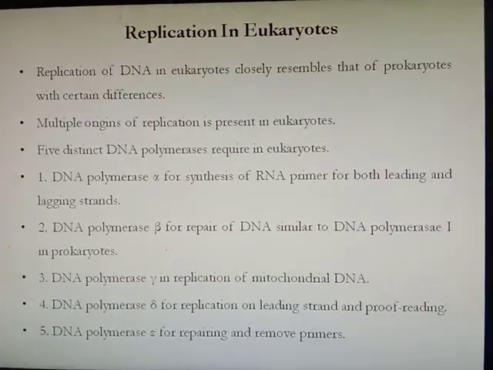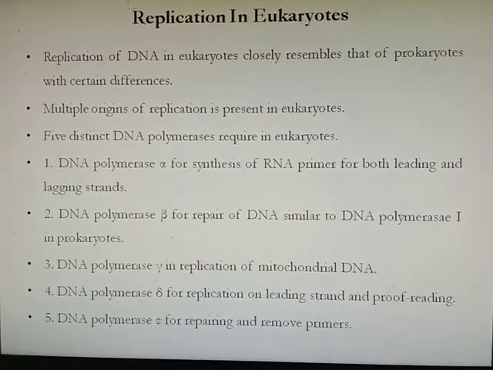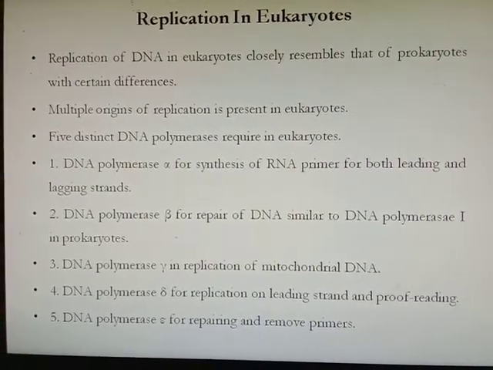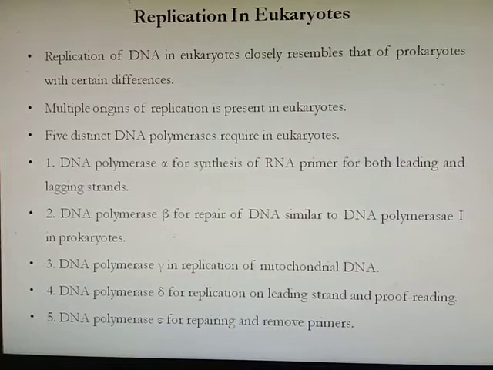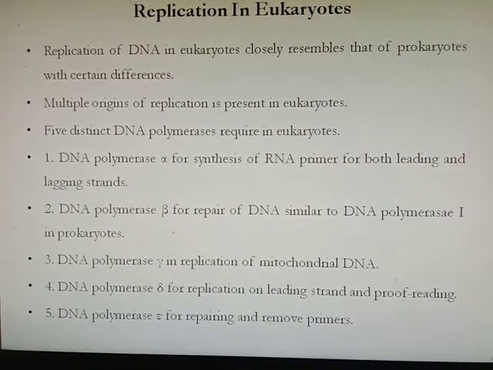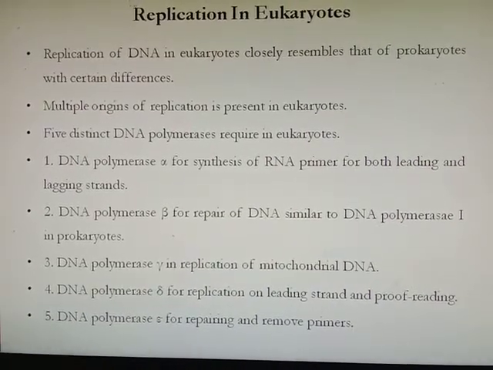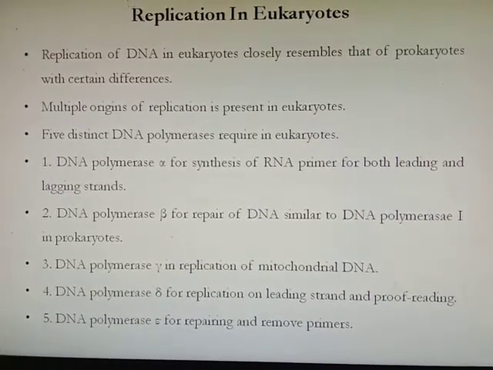Then replication in eukaryotes. Replication of DNA in eukaryotes closely resembles that of prokaryotes with certain differences. First is multiple origins of replication present in eukaryotes because the size of DNA in eukaryotes is large. Then 5 distinct DNA polymerases are required in eukaryotes.